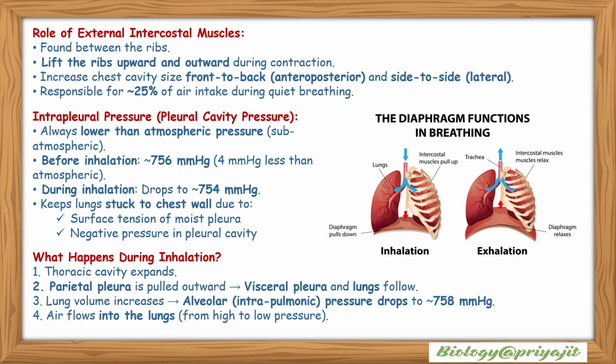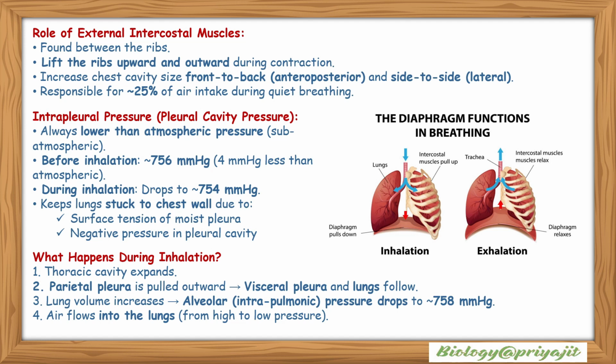Role of external intercostal muscles: they are found between the ribs. They lift the ribs upward and outward during contraction. This increases chest cavity size front to back, that is anterior to posterior, and side to side, that is lateral. They are responsible for approximately 25% of air intake during quiet breathing.